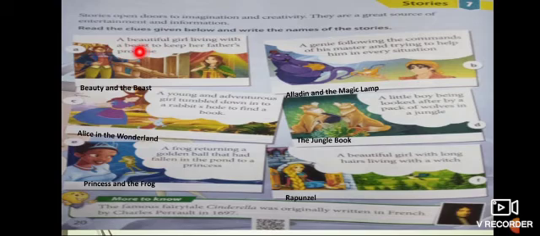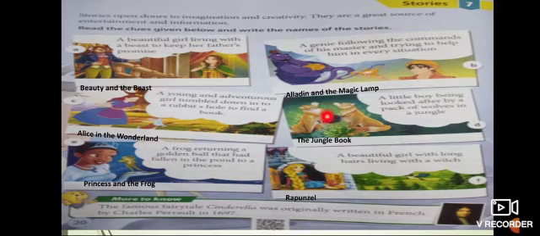Here we have to read the clues and write the names of the stories. The first clue is a beautiful girl living with a beast to keep her father's promise. The name of this story is Beauty and the Beast. Second, a genie following the commands of his master, trying to help him in every situation, that is Aladdin and the Magic Lamp. Third, a young and adventurous girl tumbled down into a rabbit's hole to find a book. The name of the story is Alice in Wonderland.